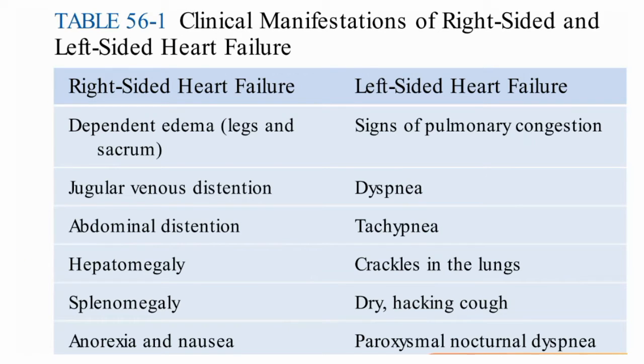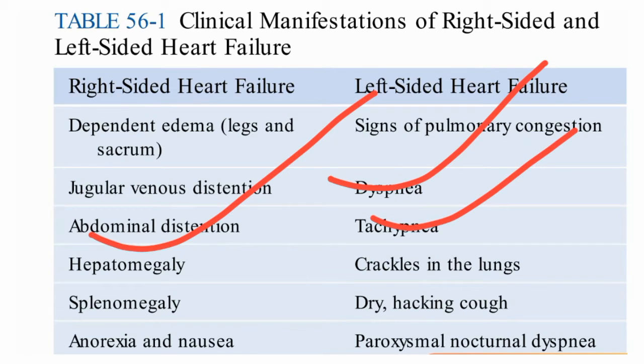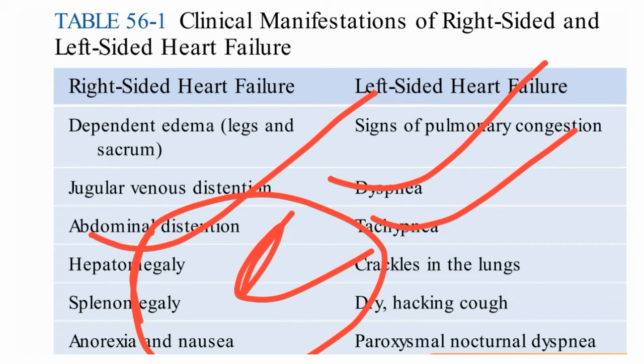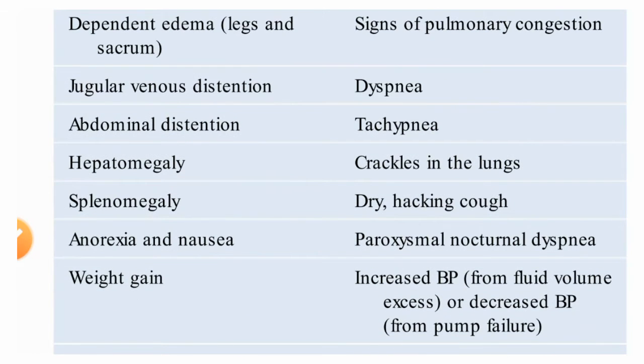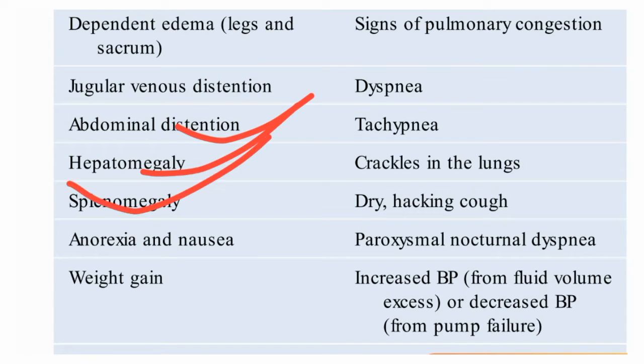In this condition dyspnea and tachypnea will be there. Abdominal distension will be there, because fluid will be collected all over the body, and it will also collect in the peritoneal cavity. So in the peritoneal cavity, abdominal distension, that means ascites, will be there. Hepatomegaly and splenomegaly can be there in right side heart failure. Anorexia, nausea and weight gain will also be there.